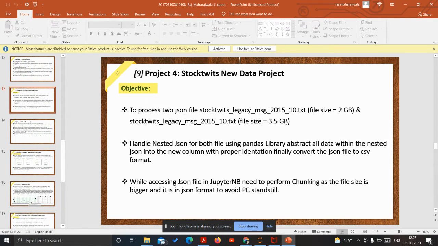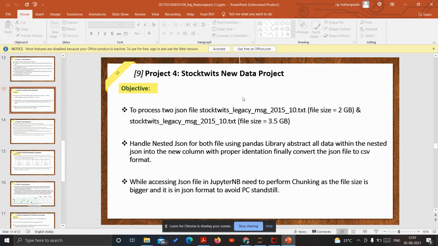The file size was 3.5 GB. Since the data was not in CSV format and is in JSON format, it is very hard to read the data in Jupyter Notebook or any IPython platform. Whenever we try to read one of the files, even the first file or the second file, our PC would hang.